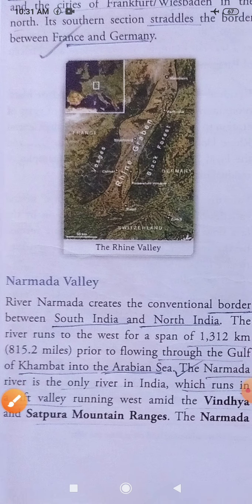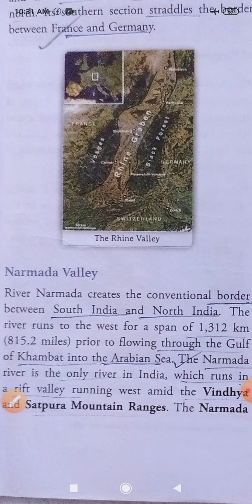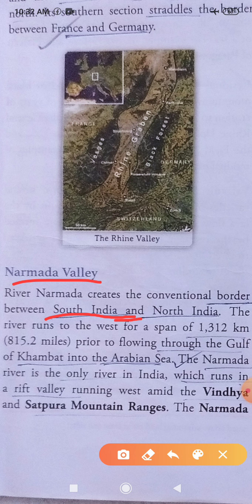The next important valley is the Narmada Valley. So where is it found? It is found in our India, in the middle part of India. It divides India into two parts, that is South India and North India. So it is on the border between South and North India.